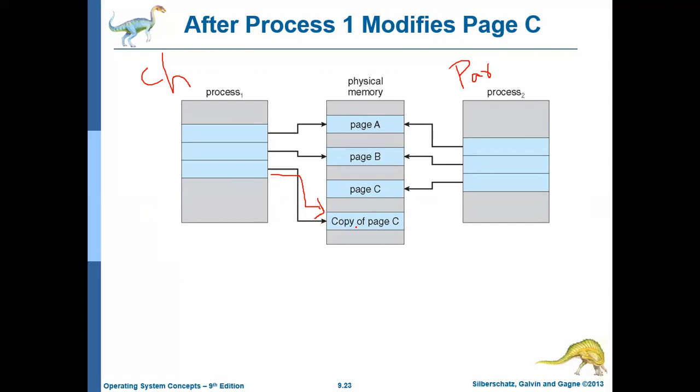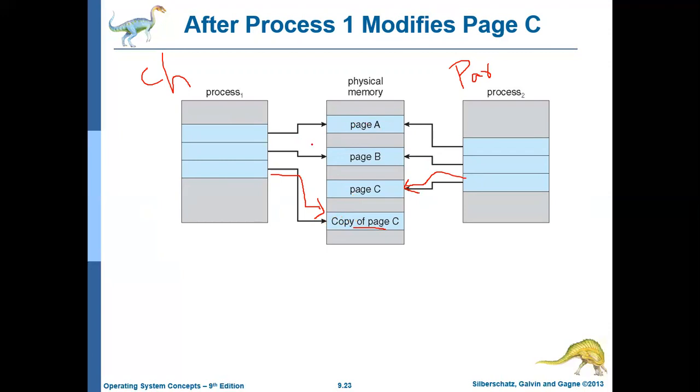The child will modify that page, and the parent does not want the modified page because the write is done by the child. So the parent will use the original page C, whereas the remaining two pages will be shared by both the parent and the child.